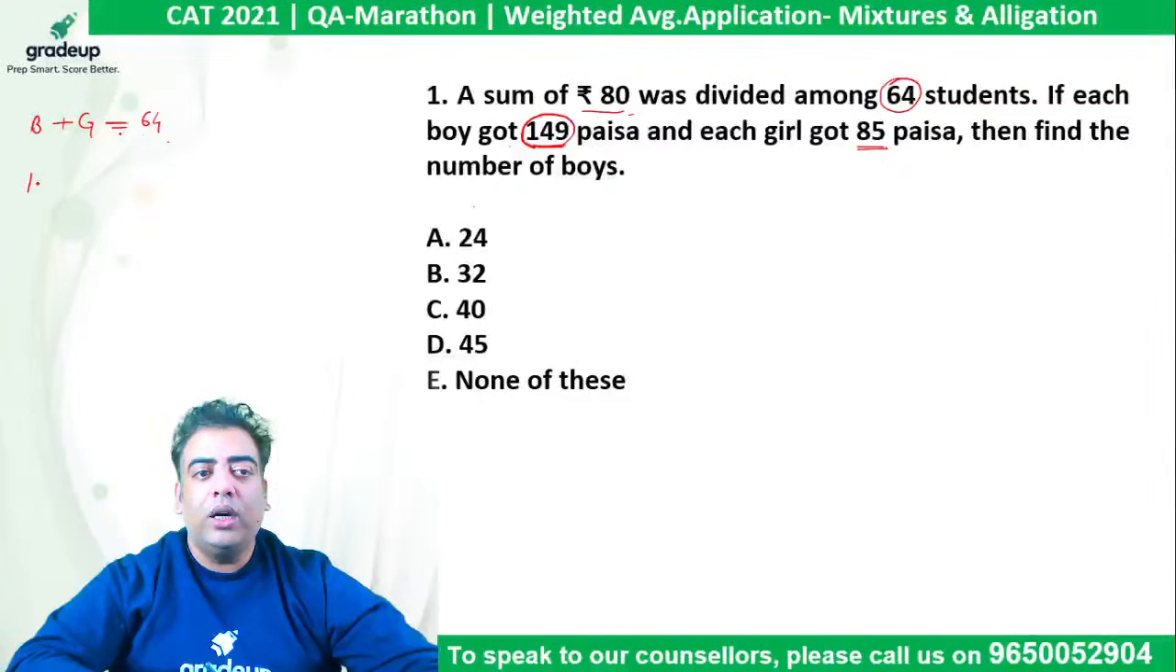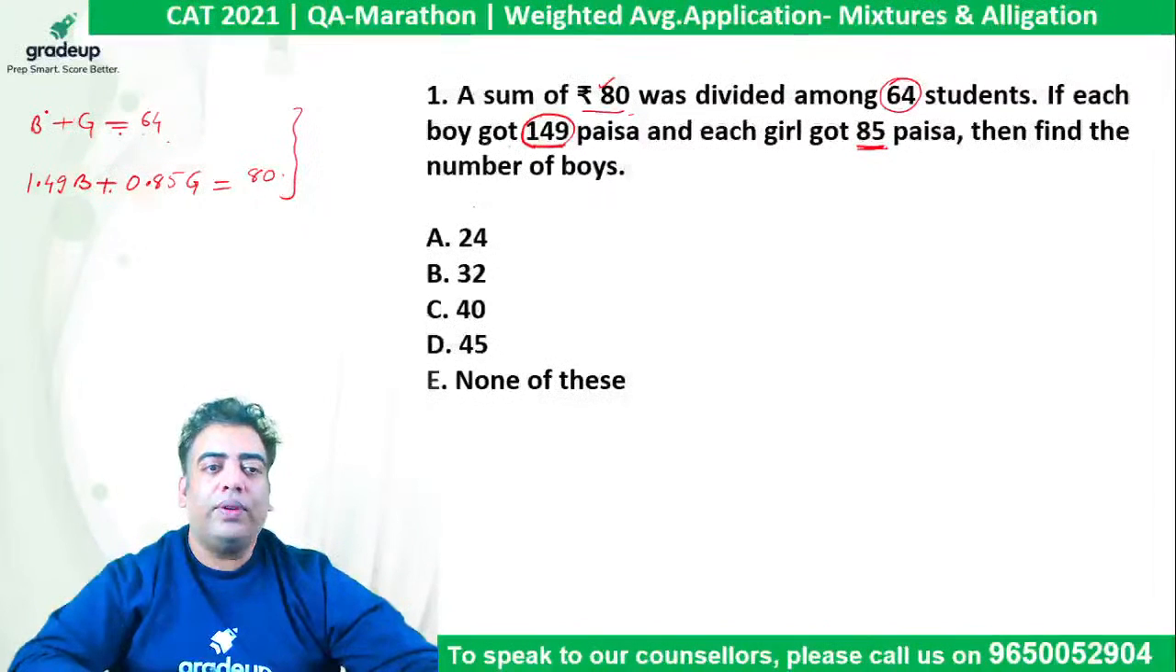Each boy gets 1.49 rupees, so the total amount with the boys must be 1.49B. And each girl got 85 paisa, which is 0.85 rupee, so the total amount with girls must be 0.85G. Given to me, it is equivalent to rupees 80. Now by solving these two equations simultaneously, we can find the value of B. So we just need to multiply equation 1 with 0.85 and subtract the first from the second.